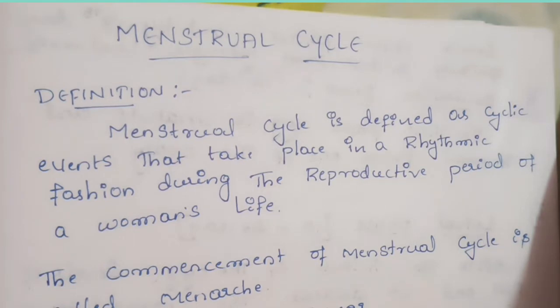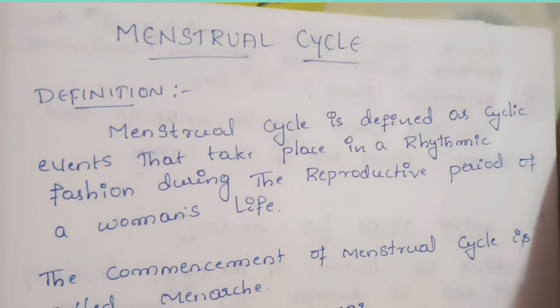Reproductive age means starting from 12 years of age to 45 to 50 years. Some women reach menopause at 45 years, and some at 50 years, but throughout the period from 12 to 45 years she has the menstrual cycle. In the middle of that, sometimes amenorrhea will come, for pregnancy or lactation or some other disease conditions.